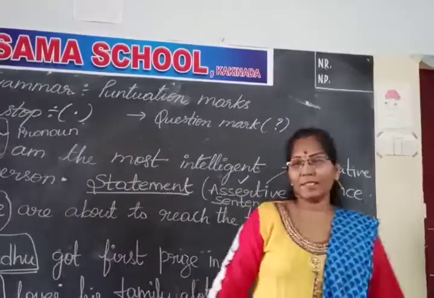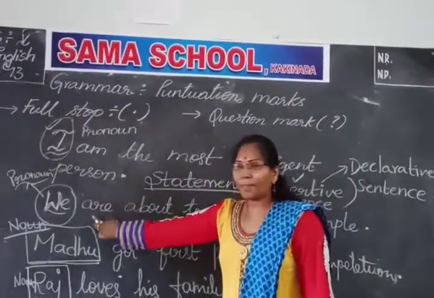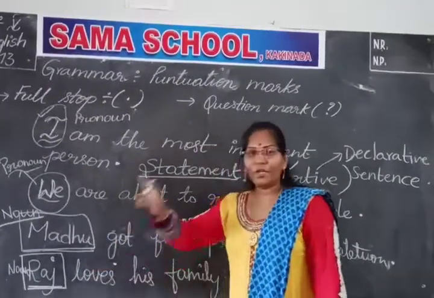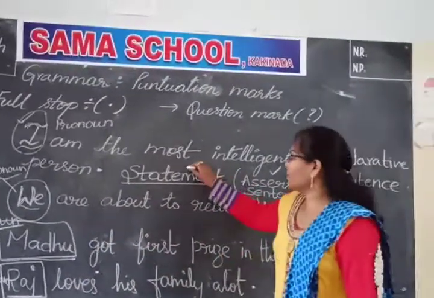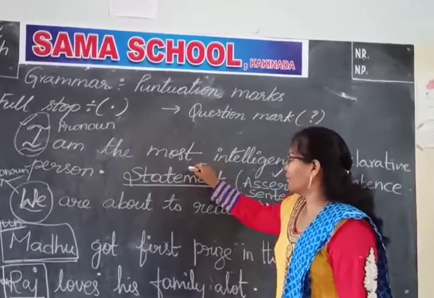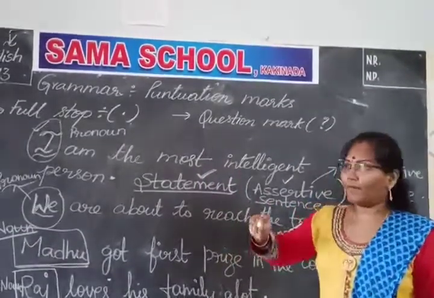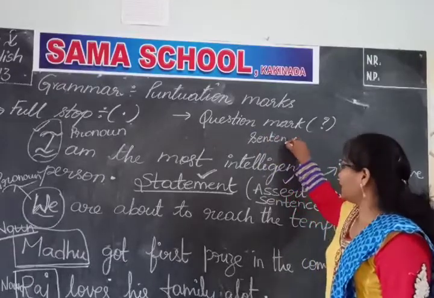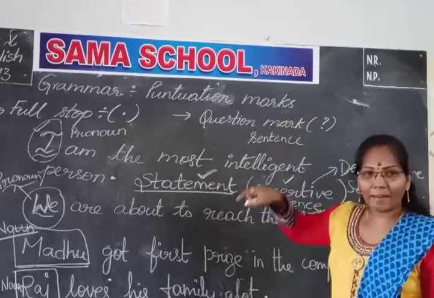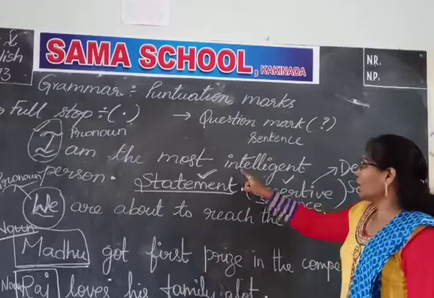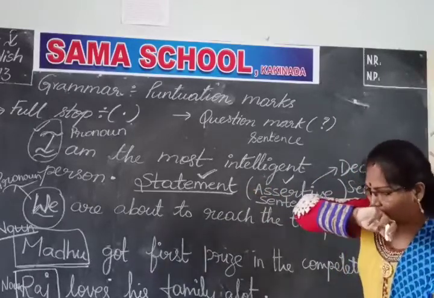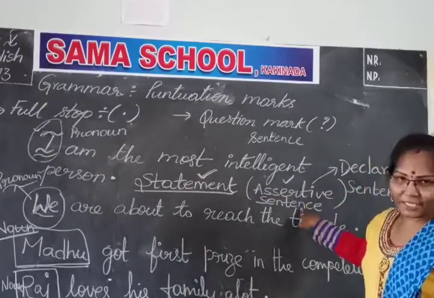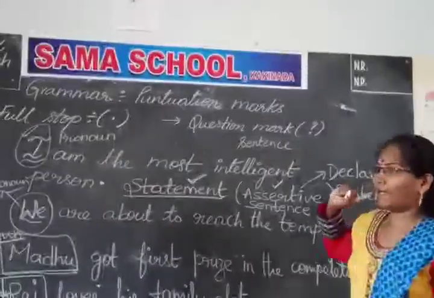Whichever sentence starts with a pronoun or a noun, we call it a statement in our general language, or we can call it a sentence. But according to the grammatical language, we call it an assertive sentence or declarative sentence.